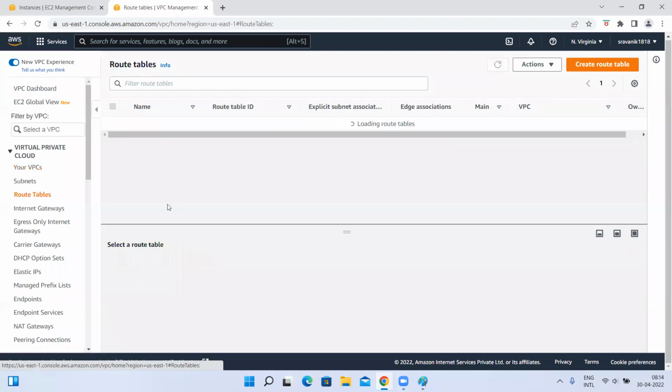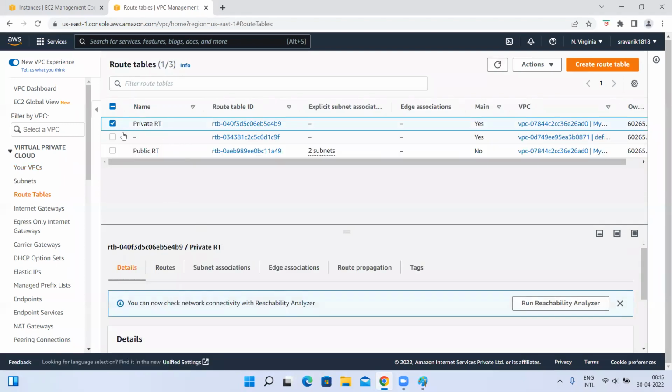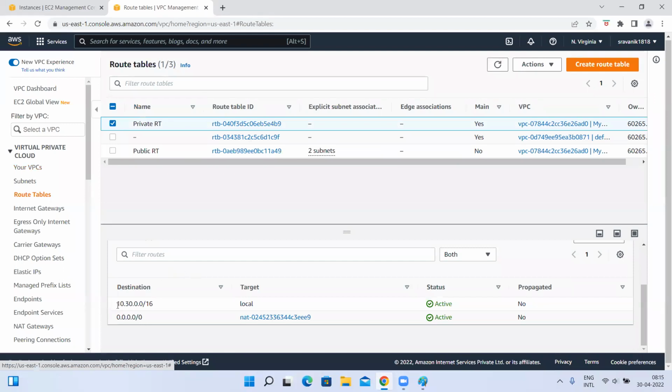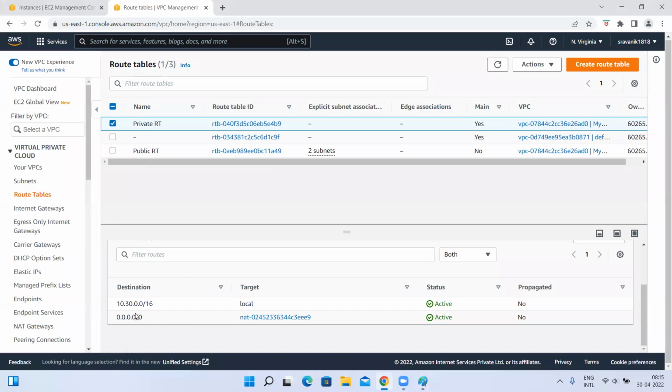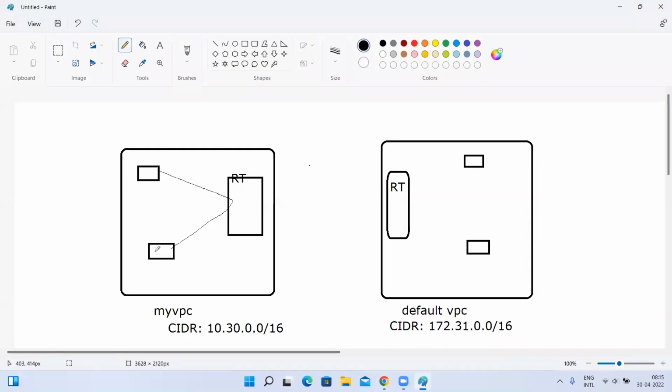For example, let me take this private route table. Here it is saying 10.3 series. Any IP address from this range can talk to one more IP address within this range locally. So this instance will have one IP address within this range, and this instance will have one more IP address within that range, so they can talk to each other locally. Yes or no, guys?